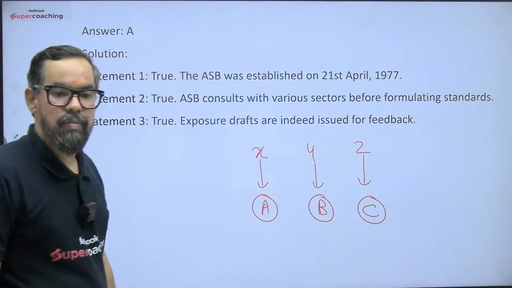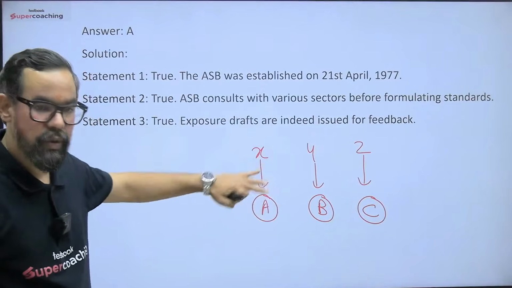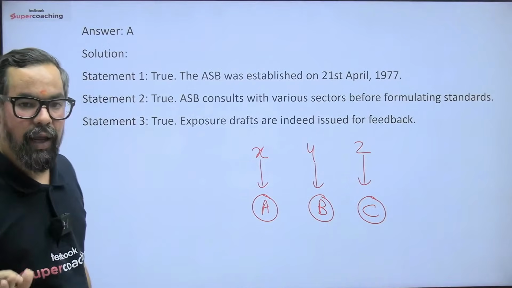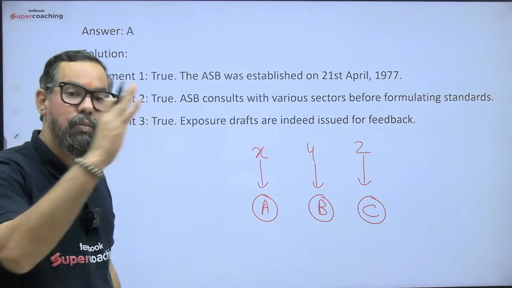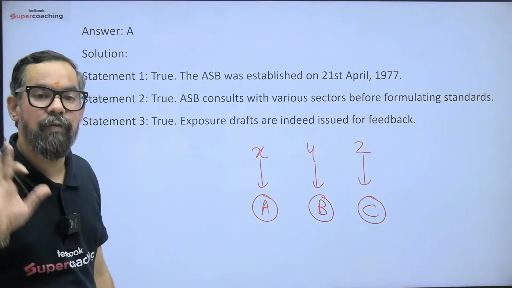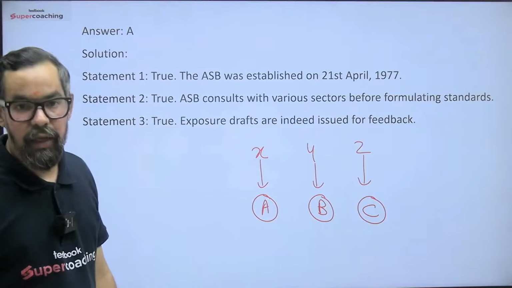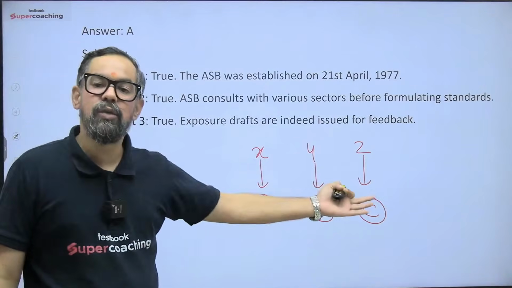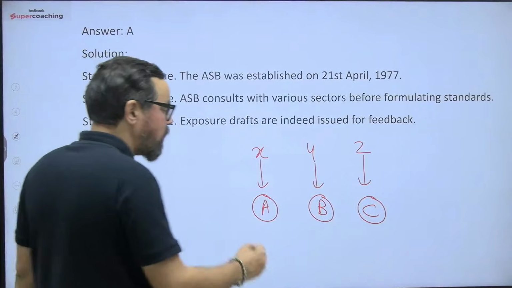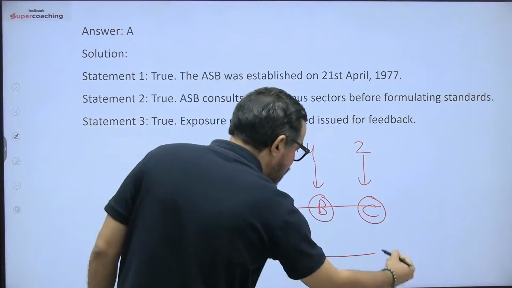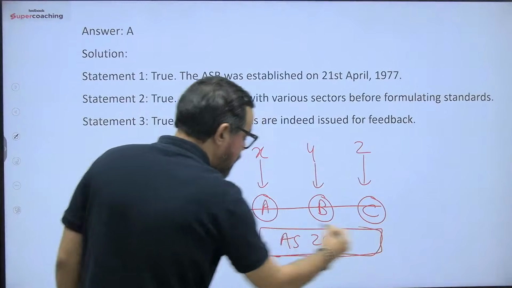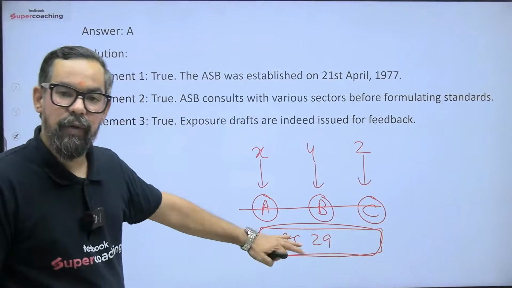So these three companies were using different methods or procedures while preparing their final accounts, meaning the profit and loss account or balance sheet, which is used by the stakeholders to make decisions. Now if I ask you which of these three companies is performing the best, you will not be able to answer because every company is using a different method. So this was the challenge. How was this challenge solved? We came up with the accounting standards. As I said, we have 29 mandatory accounting standards as of now. So what we did was come up with accounting standards.